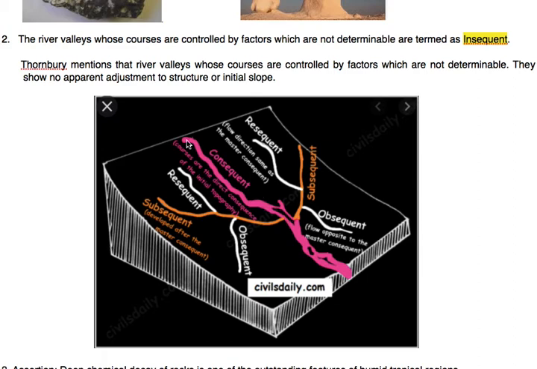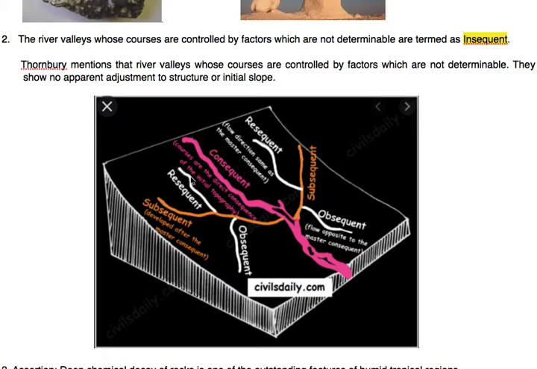It is moving from the upward to the downward slope. Here we can see the slope from upward to downward. The main river moving this way is known as consequent, and the subpart which merges with the consequent is known as subsequent.